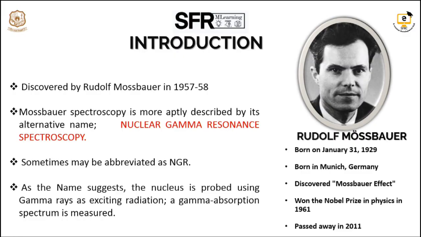It can be carried out on a variety of heavy nuclei, with different sources required for each one. As the name suggests, the nucleus is probed using gamma rays as the exciting radiation, and a gamma absorption spectrum is measured. Rudolf Mossbauer, born on January 31st, 1929 in Munich, Germany, discovered the Mossbauer effect. He won the Nobel Prize in Physics in the year 1961.